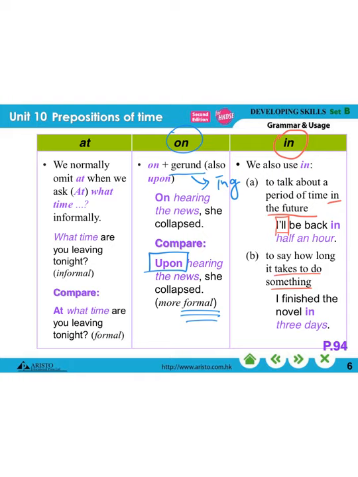Okay? And then we use at with what time. We can simply say, what time are you leaving tonight? Or if you really want to make it sound more formal, you can add at before what time. At what time are you leaving tonight? But usually it's okay to just use what time. Okay, what time are you leaving tonight?